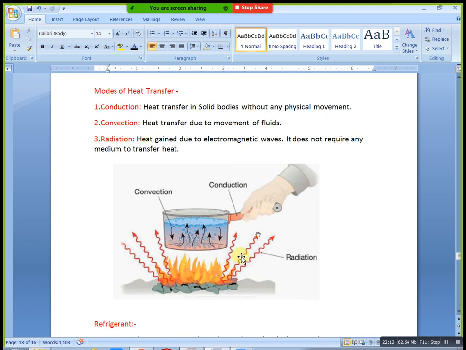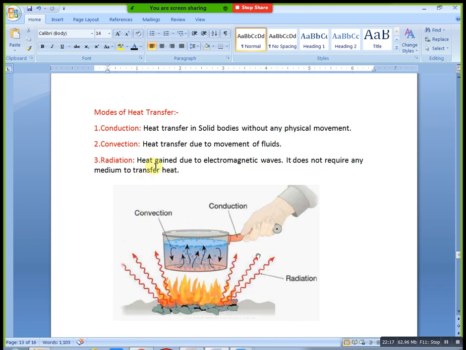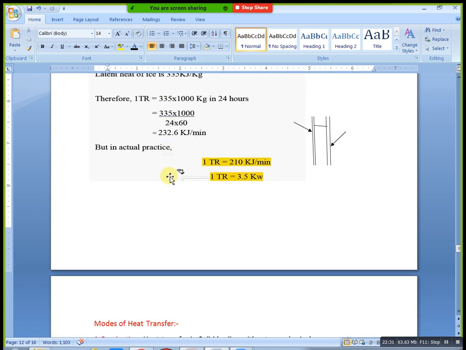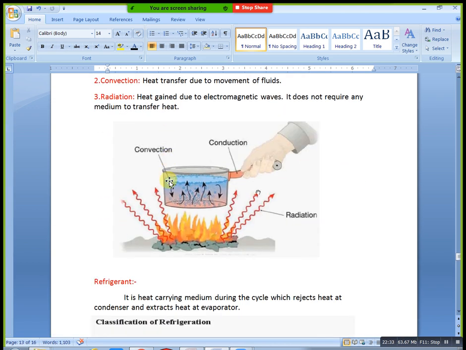In heat load calculation, definitely we need this. Modes of heat transfer is very, very important. Now this concept is clear: modes of heat transfer, and unit of refrigeration or ton of refrigeration. Next we will go to the refrigerant. Do you know this refrigerant?